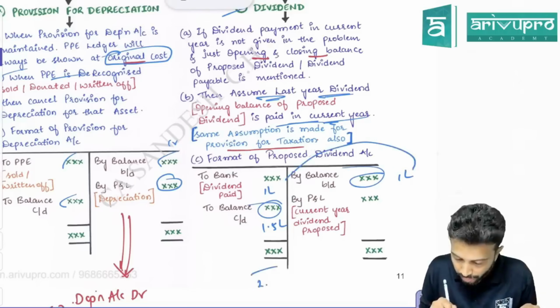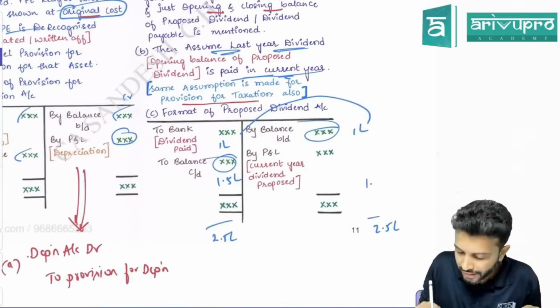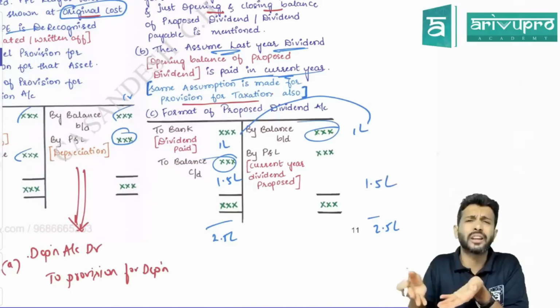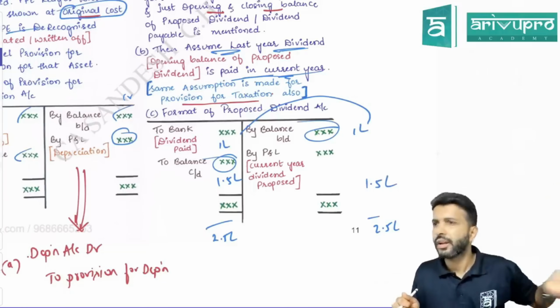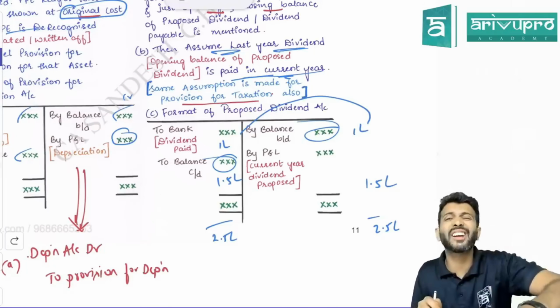I mean, this side total will be 2.5 lakh. In my example, here also it should be 2.5 lakh. Is it matching, or are you getting a balancing figure of 1.5 lakh? You're getting a balancing figure of 1.5 lakh. What is that? Dividend, will you declare it only last year, or every year? Every year you may declare. That means 1.5 lakh rupees is the current year's dividend.